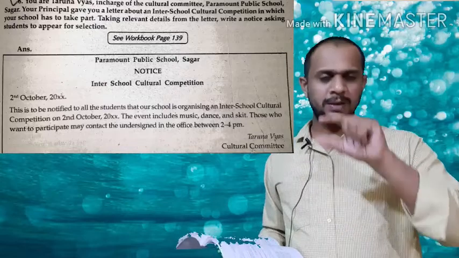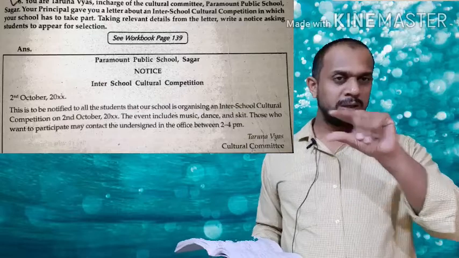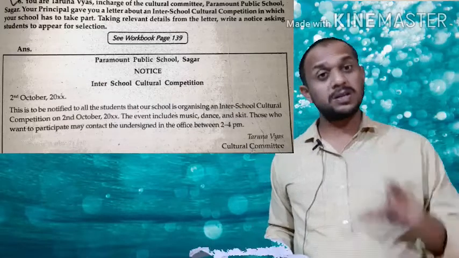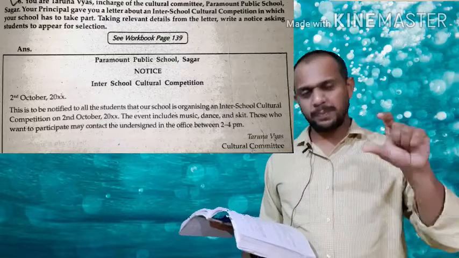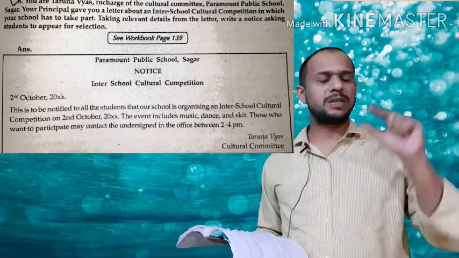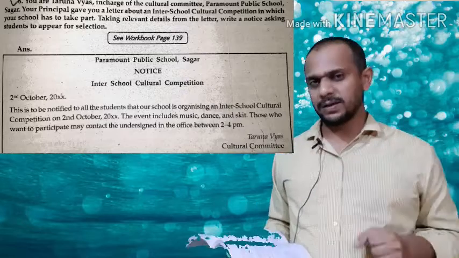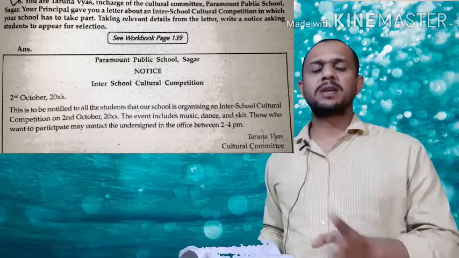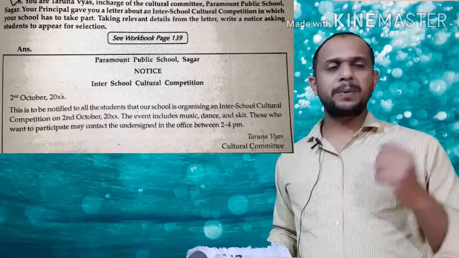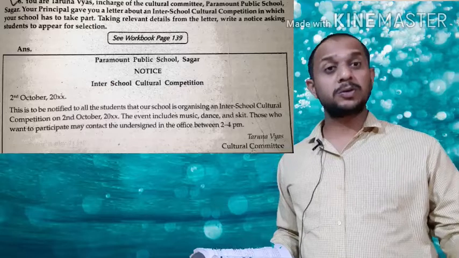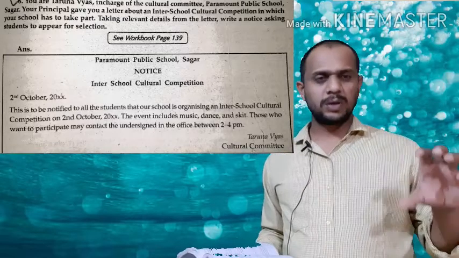Okay, then in the middle on the top you should write the name of the school, organization or institution in capital letters. So Foundation of Education Harda, or Paramount Public School Sagar. Then give a space and write NOTICE, the word notice in capital letters. Number three, mention the date on the left hand side in a proper way, like 25th April, 2020.